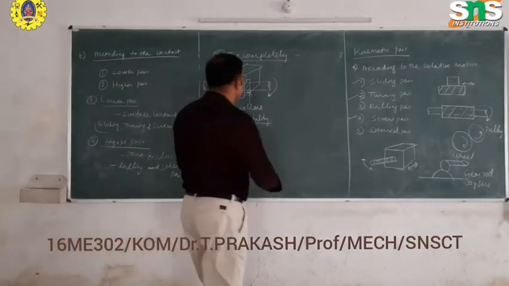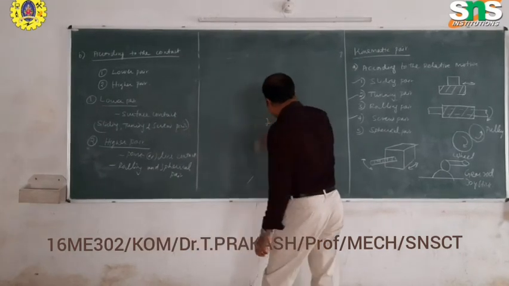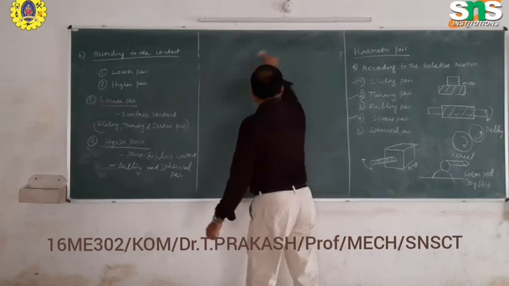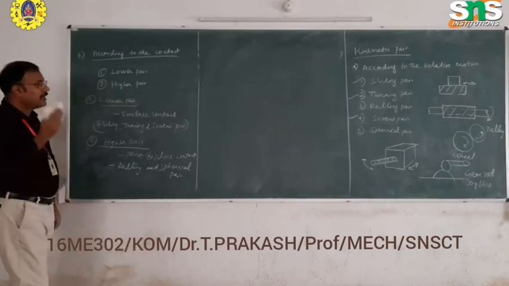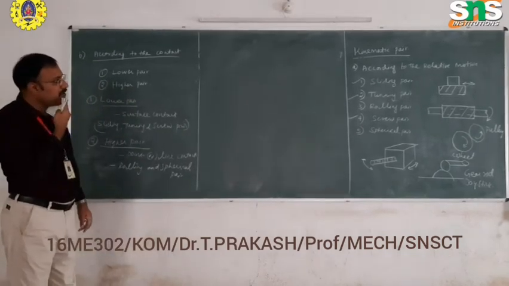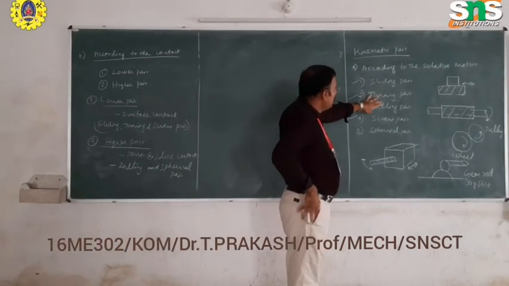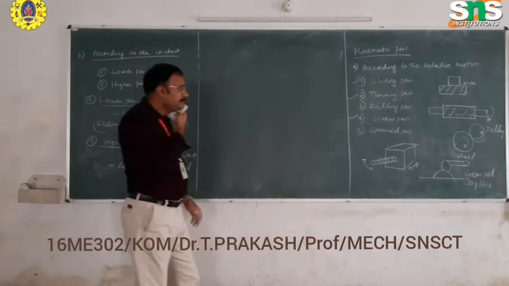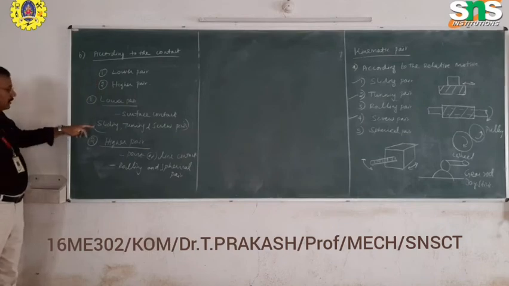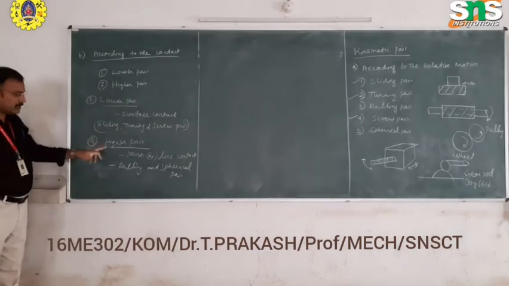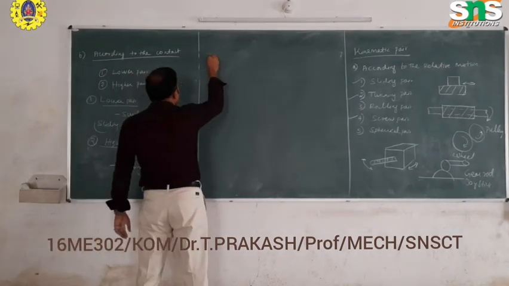Next we see the other classifications of kinematic pair. It is not completed yet. First we have studied the relative motion: the different types of pairs, sliding, turning, rolling, screw, and spherical pair. Then according to the type of contact, lower pair and higher pair. In the lower pair, the sliding, turning, and screw come under it, and in the higher pair, rolling and spherical pair. Next, according to the closure.